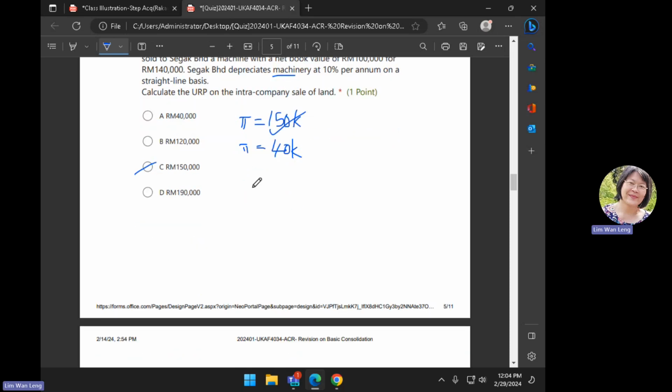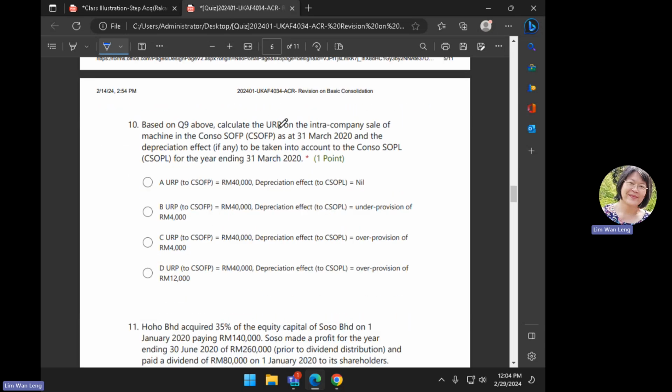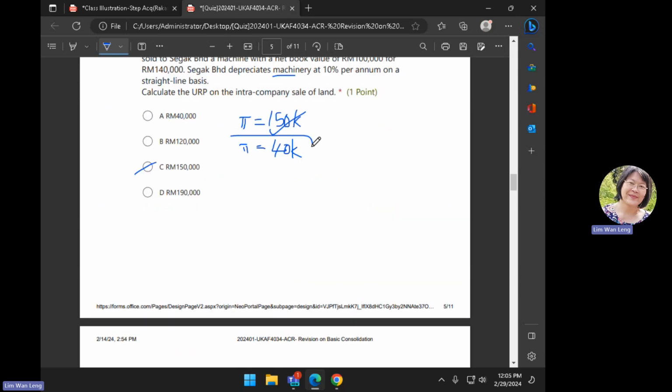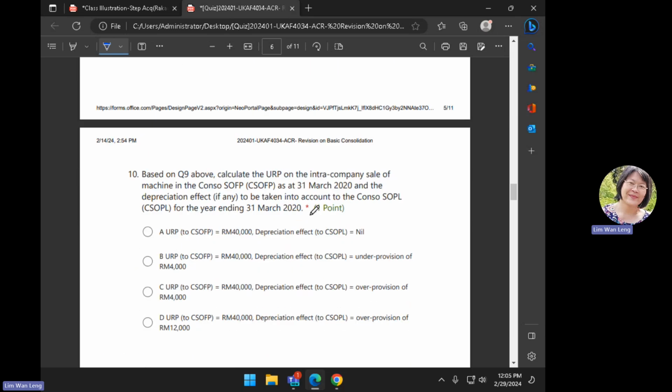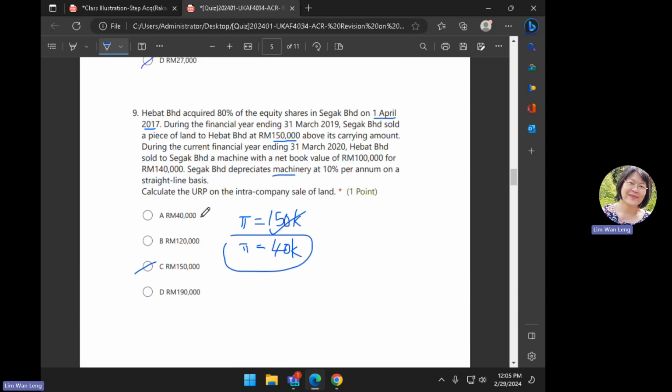Okay? Machine, of course, you have to calculate. Just now 40. Next one, based on question 9, they ask you, how much is the URP on the intra-company sales of machine? URP, we already computed as 40,000 difference. And then the question asks you, how much is the depreciation effect? So which means that you have to calculate how much is the depreciation based on this 40,000. 10% per annum, straight line basis.